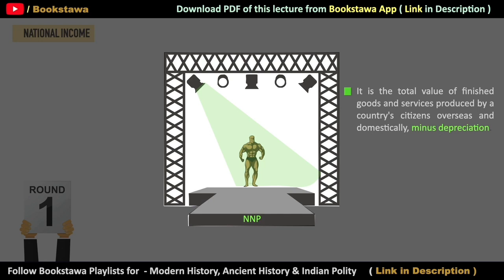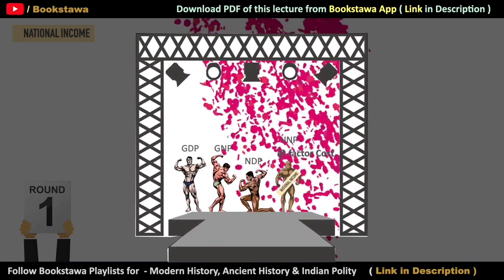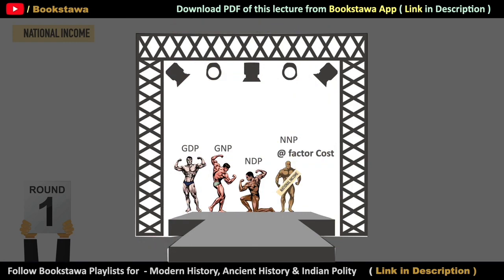And because in this value we are only talking about the production of goods and services of the residents of our country, and we are also removing depreciation from it, that is why we can say that this is the purest form of national income of our country. That is why NNP at factor cost has been given the title of national income. And that is why it is represented by capitalized letter NI. Even though GDP, GNP and NDP are also ways to measure national income, in spite of this, if we have to call any one of these as national income, then it will be NNP.